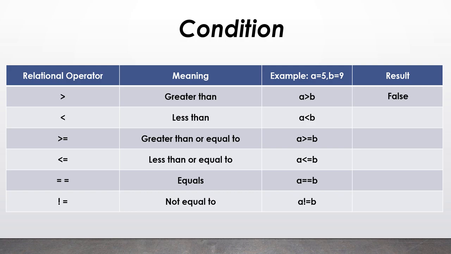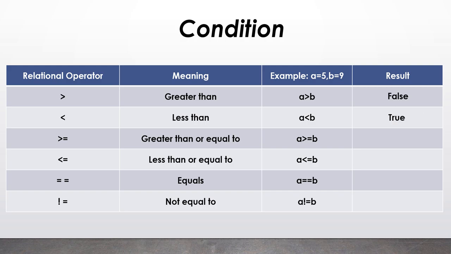Again, let us go into the second row. The second row operator is the less than operator. If I check whether a is less than b, our value of a is 5 and the value of b is 9. So a is less than b, that is true. That is why this will return the output as true.